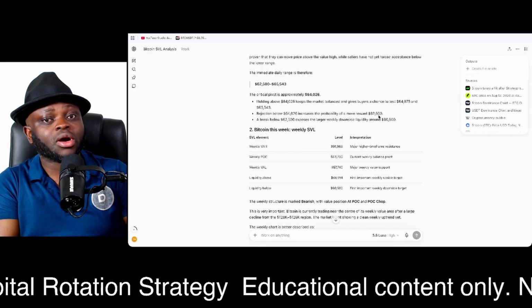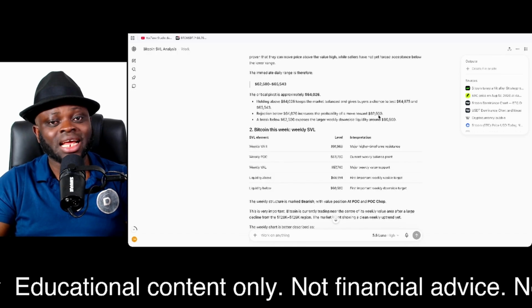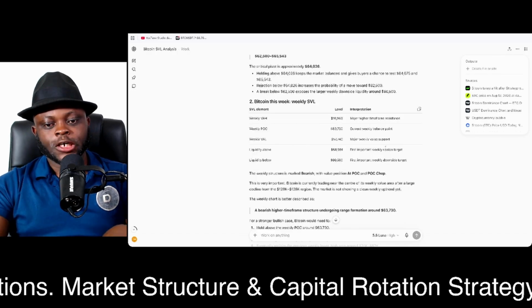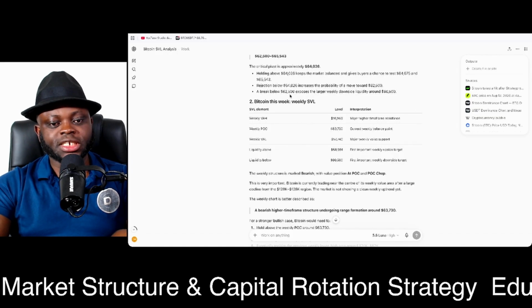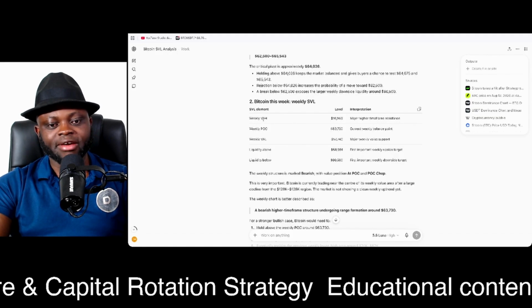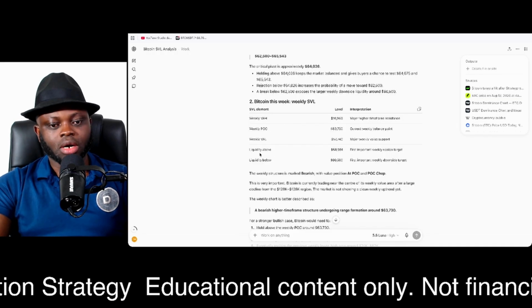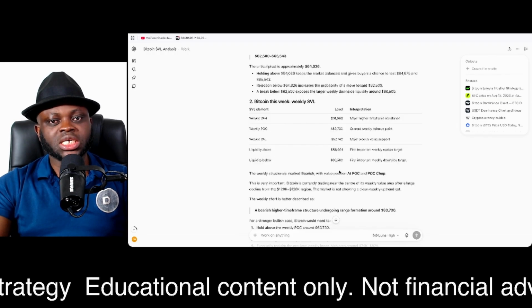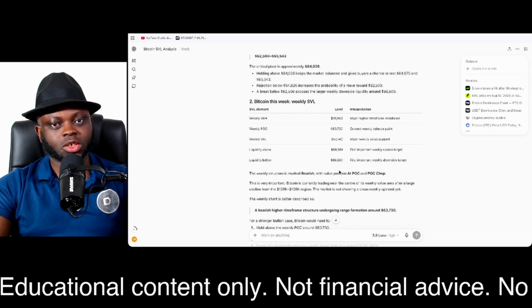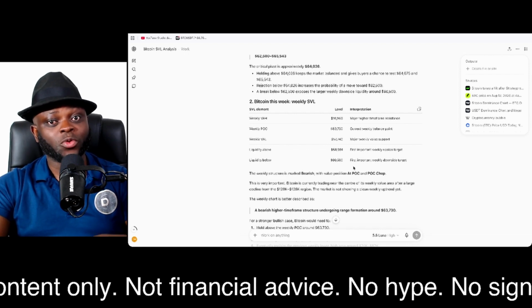This framework is a multi-asset framework. You can use it to trade any asset, not only crypto. Now, going further, you'll see Bitcoin this week. That's the weekly SVL: weekly value area high, POC, value area high, and the liquidity above and the liquidity below. This is important for swing traders or investors. This weekly setup is powerful if you want a DCA.